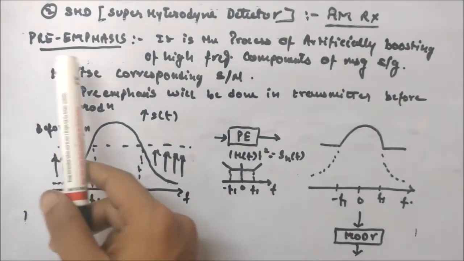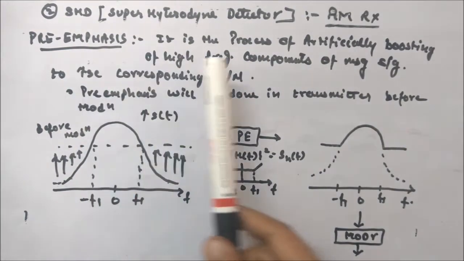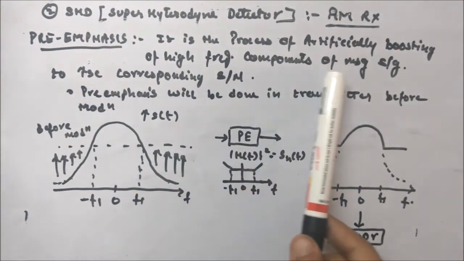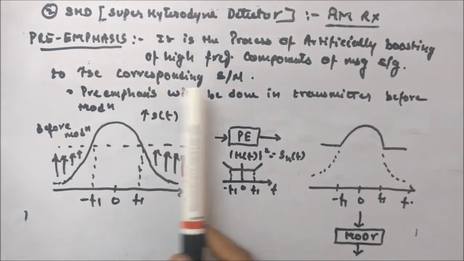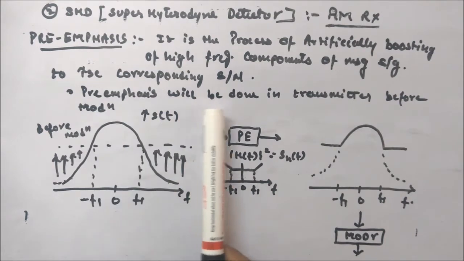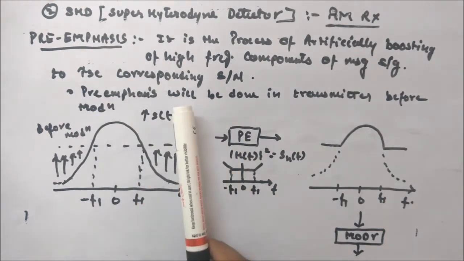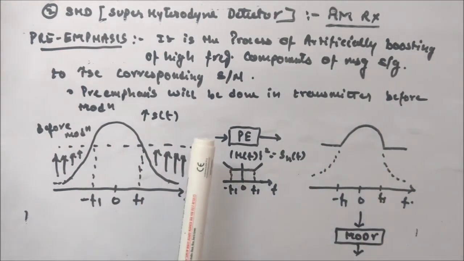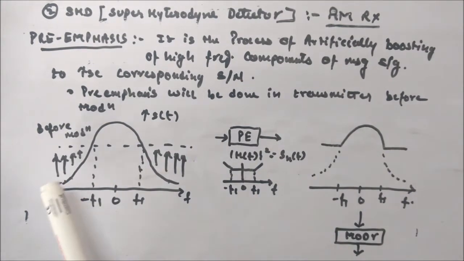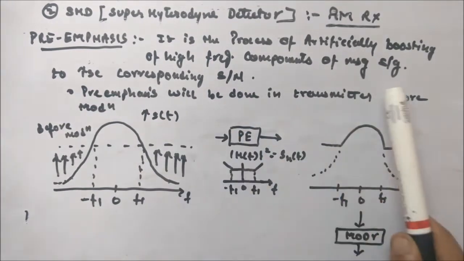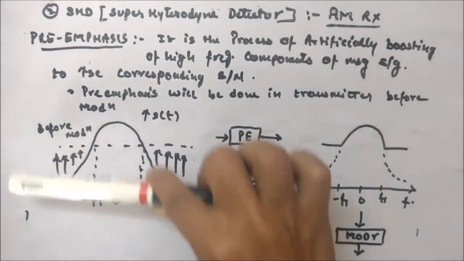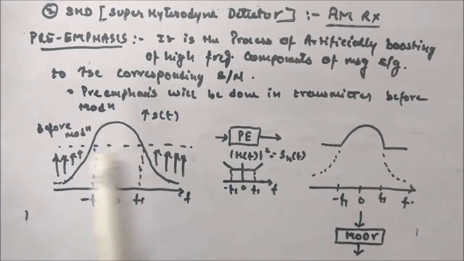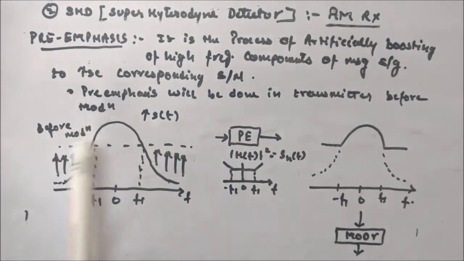Let's first look at the pre-emphasis circuit. It is the process of artificially boosting the high frequency components of the message signal to increase the corresponding SNR. The pre-emphasis circuit is placed in the transmitter before modulation. So let's say you have a power spectral density of a message signal like this, which we saw before. Above f1 we have to artificially boost the high frequency components of the message signal, meaning we will boost the signal here and here, and between minus f1 and f1 it is fine. We will do this before modulation.